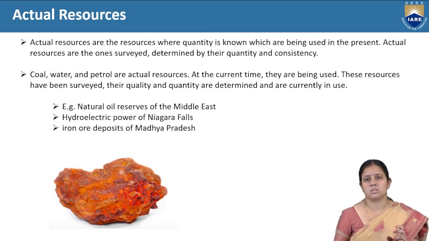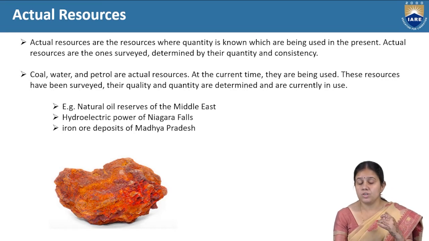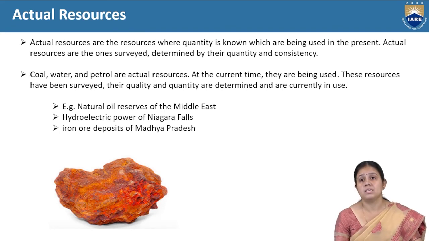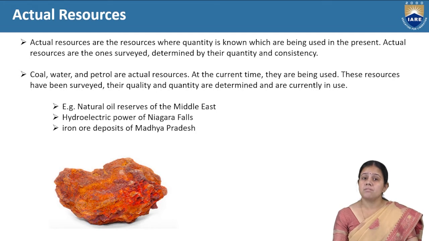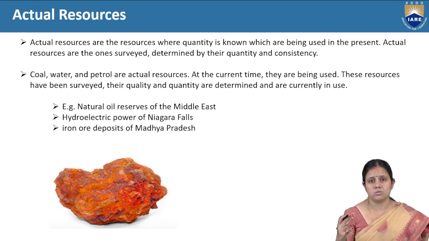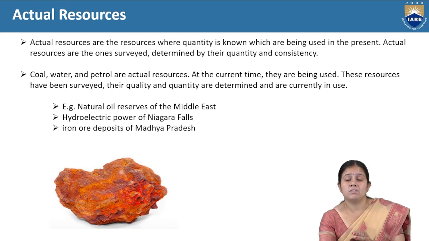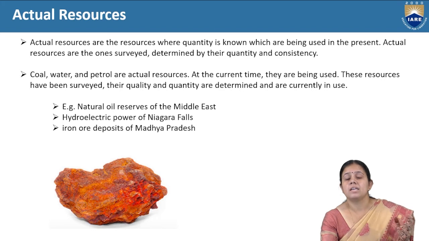Now coming to the actual resource. What is an actual resource? Actual resources are resources whose quantity is known, which are being used in the present. We know how much quantity we are using in the present. When we survey that resource, we may find it is available in a large amount, but we don't know its quantity and its consistency. So when one person surveys that resource, only then will they get the proper idea of how much of that resource is available in our nature.